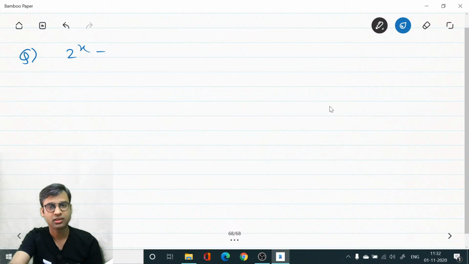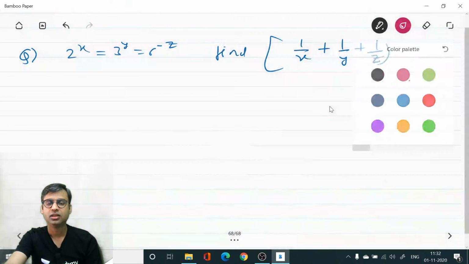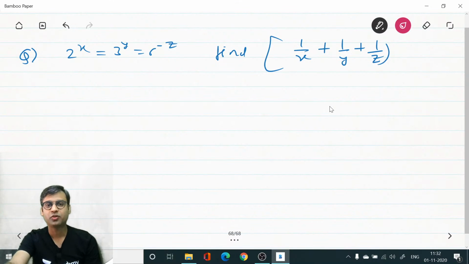2 power x equals 3 power y equals 6 power minus z. Find 1 by x plus 1 by y plus 1 by z. Please do not consider this question as the one where you got 2 power x equals 4 power y equals 8 power z.